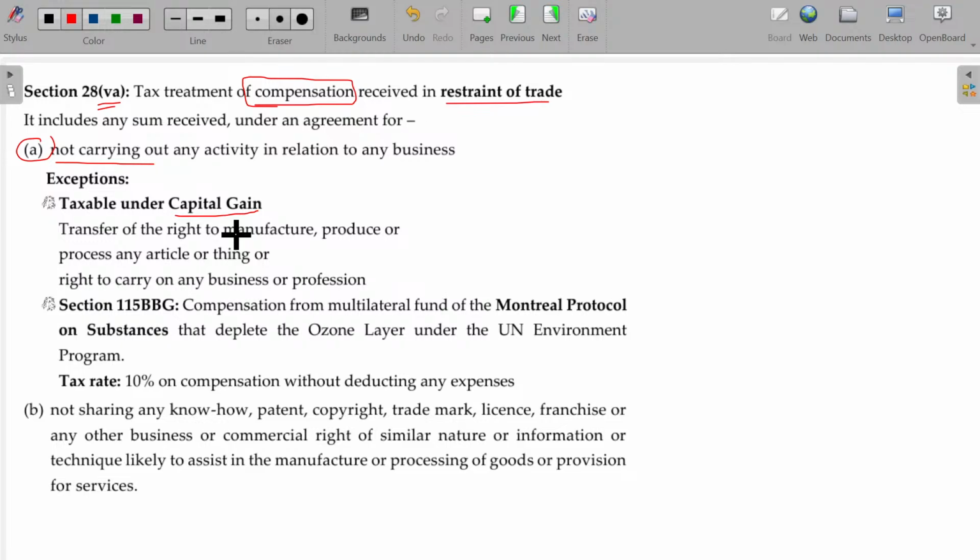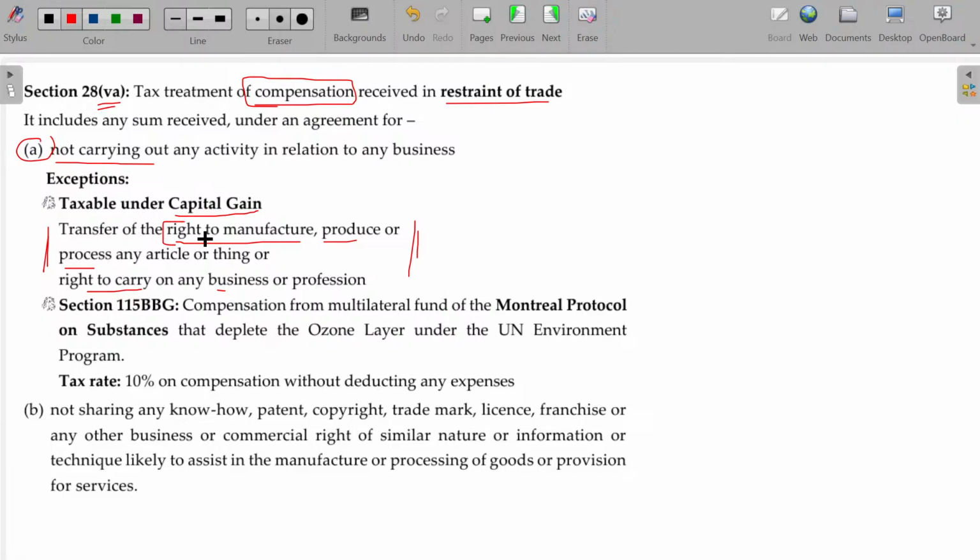Like transfer of right to manufacture, right to produce or process any article or thing, or right to carry on any business. These are the examples. These are the things you are going to study along with the capital gains chapter. Okay, you will study them along with the capital gains chapter.